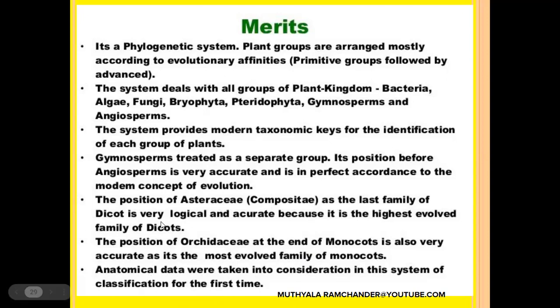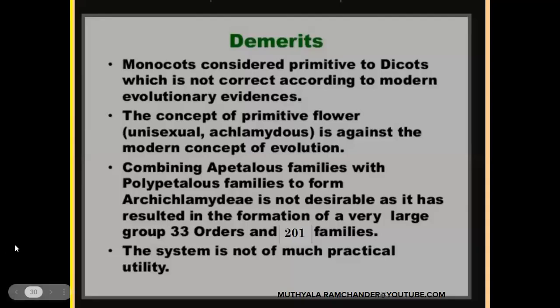These are the most important merits of the Engler and Prantl classification, and some demerits are also present. The demerits are: monocots are considered primitive to dicots, which is not correct according to modern evolutionary evidence. According to modern evidence, monocots are the advanced plants.